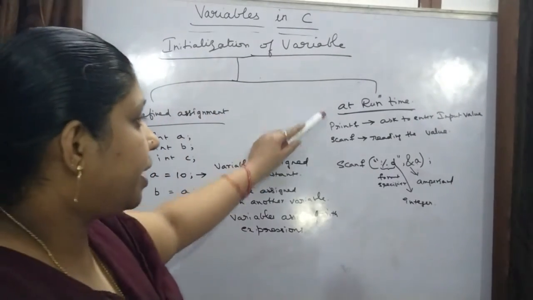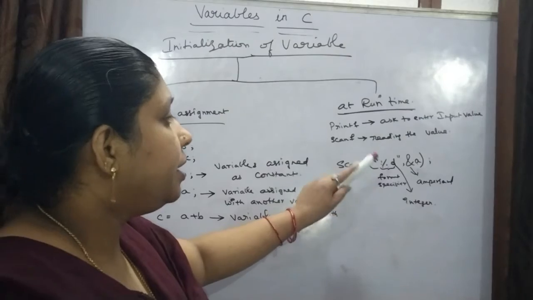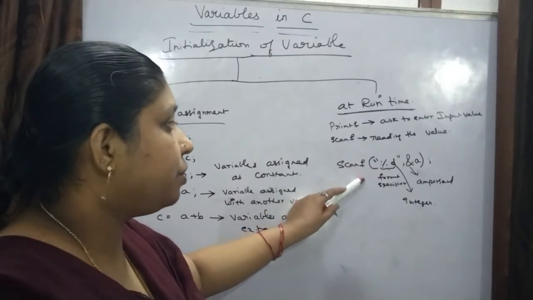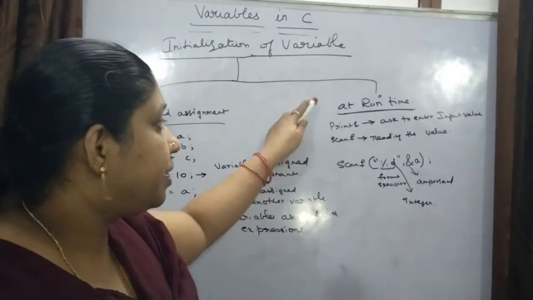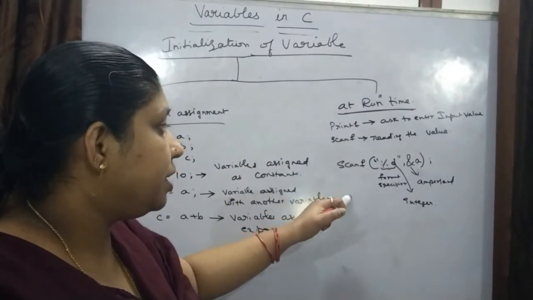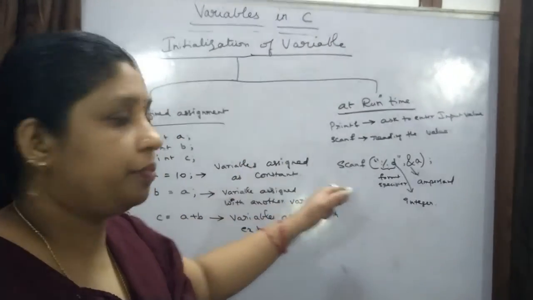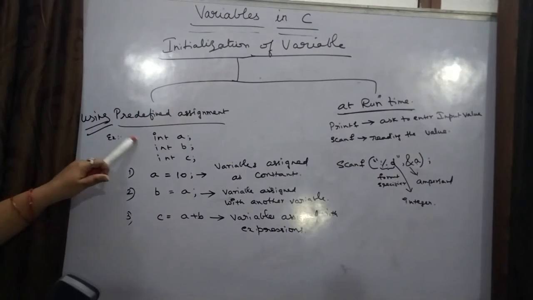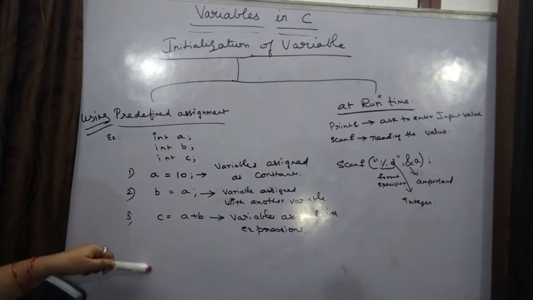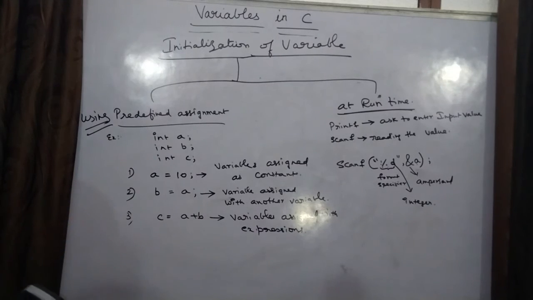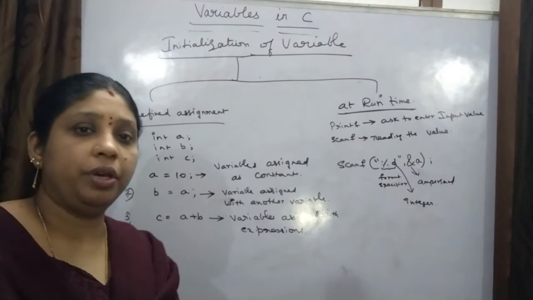At runtime, the scanf function will take the values and assign the values to the variables. So at runtime you assign the values with the scanf function, and using predefined assignment you can initialize the variables in these three ways. Okay, understood? This is how you will initialize the variables.